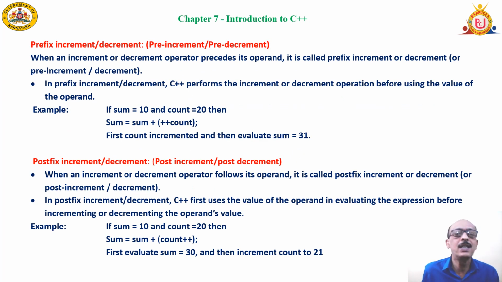Prefix or pre-increment, postfix or post-increment. Just now I told you, if sum is equal to 10 and count is equal to 20, when you say sum is equal to sum plus count, the value of count will be changed to 21 and then it is going to be used in the calculation of sum. But in the case of post increment, first it uses the value of count and then it increments the value of count by 1. Similarly, the decrement operation.